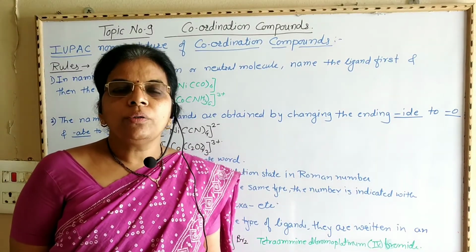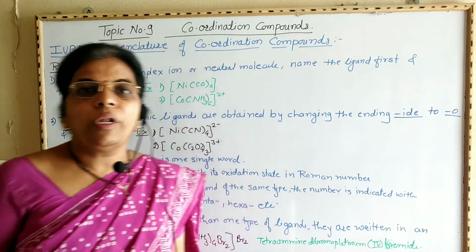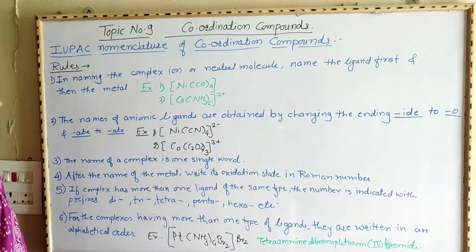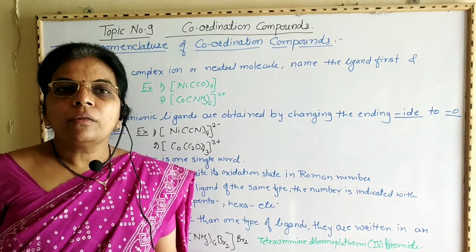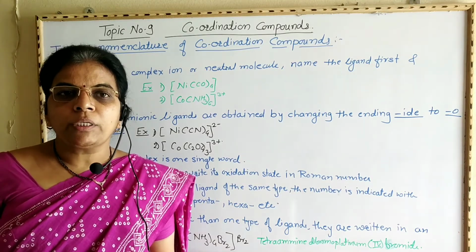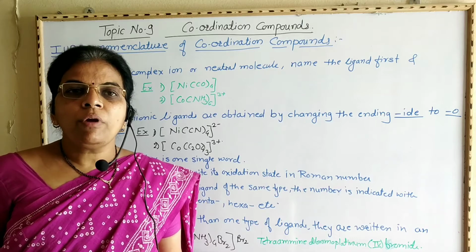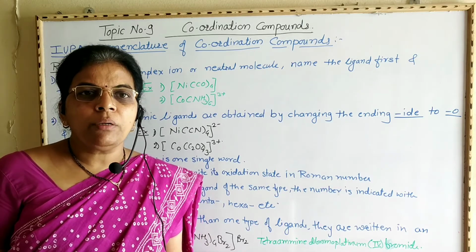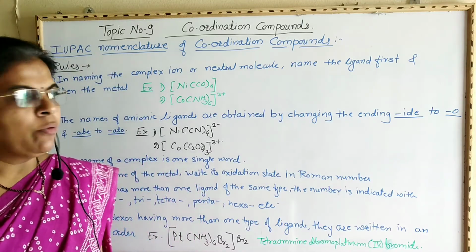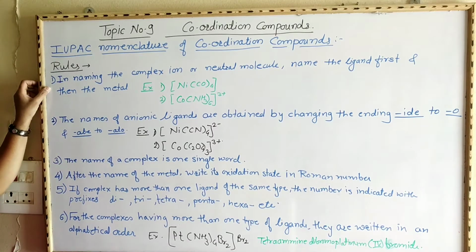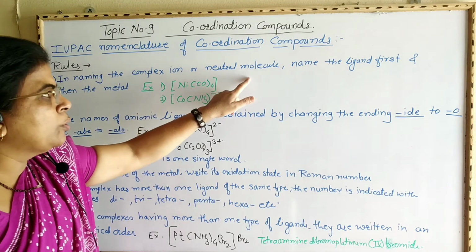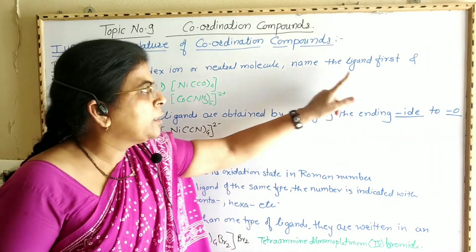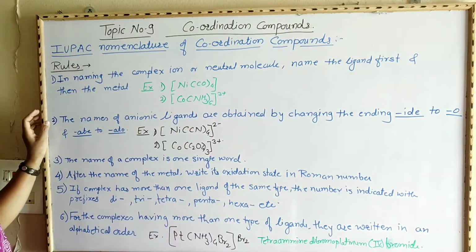Next point we are going to see IUPAC nomenclature of coordination compounds. Now here to name the complex compound, some rules are given by the IUPAC nomenclature system. We are going to see them one by one. Now the first rule is, in naming the complex ion or neutral molecules, the name of the ligand comes first and then the metal ion. For example,